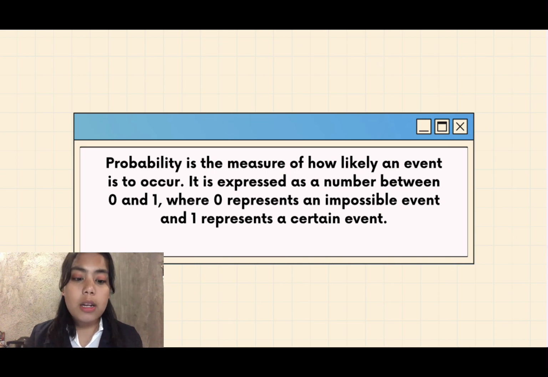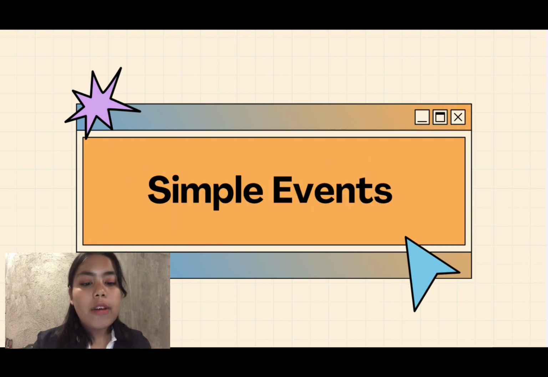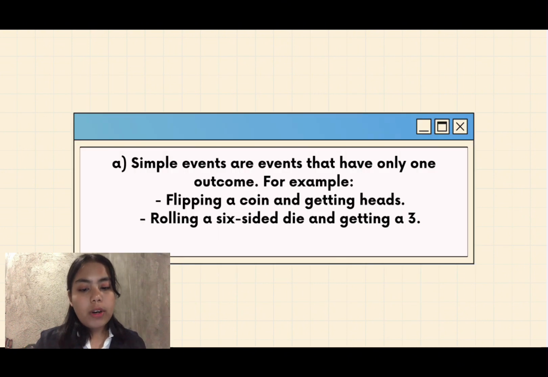It is expressed as a number between 0 and 1, where 0 represents an impossible event and 1 represents a certain event. Let's then talk about simple events and compound events. Simple events are events that have only one outcome. For example, flipping a coin and getting heads.